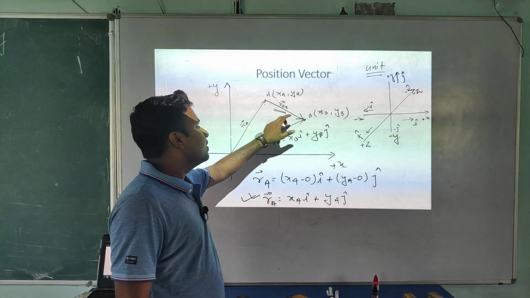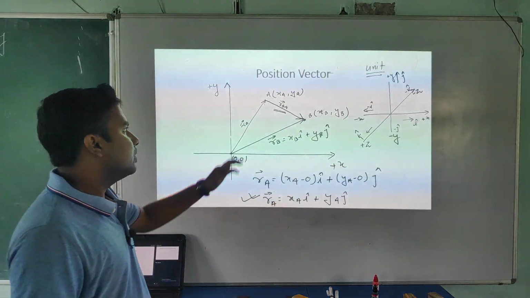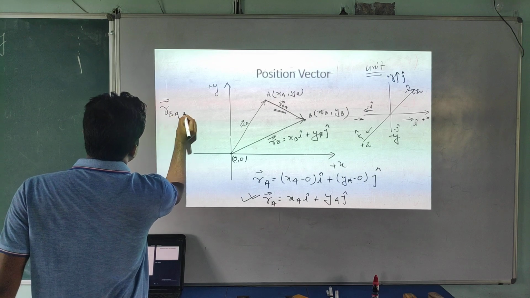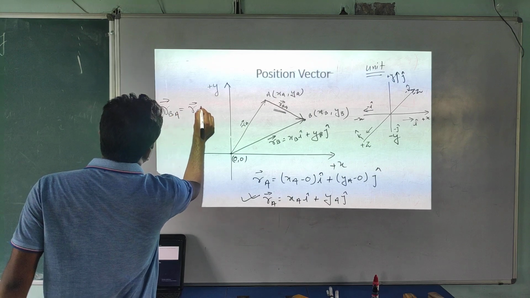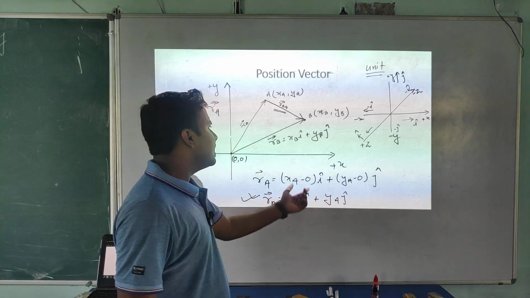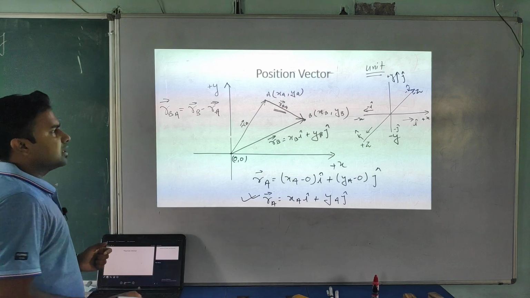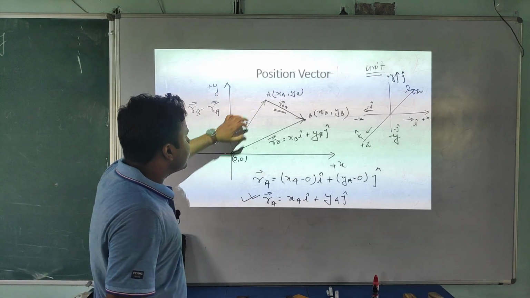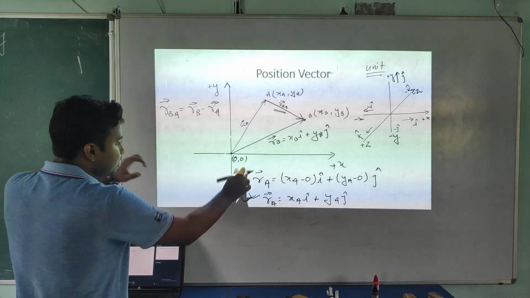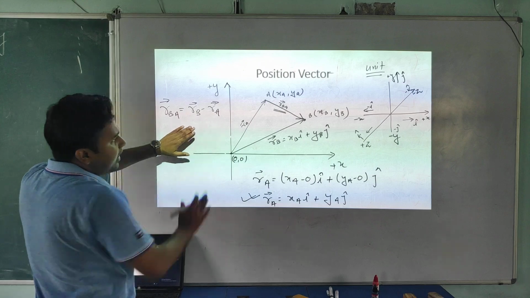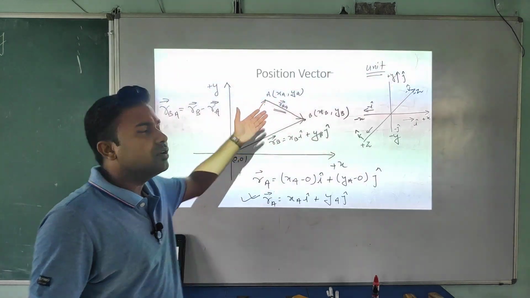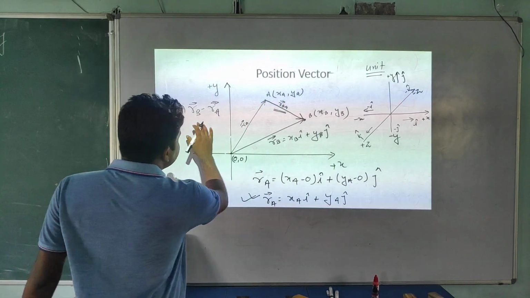Position vector of B with respect to A means position vector of B minus position vector of A. And we have here position vector of A, position vector of B, we will put them in and we will get the answer. Similarly, you can also write this RB. First I am writing using this concept, then after we will put the values. This is the way of writing position vector of B with respect to A. Okay, position vector of B is what?